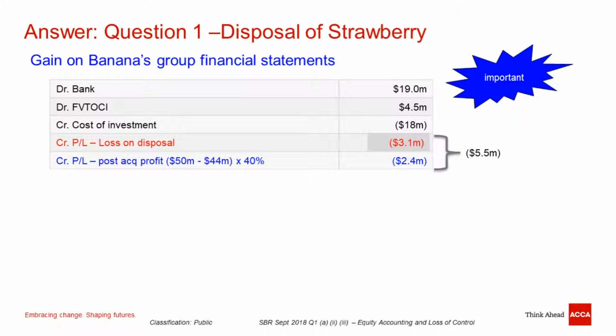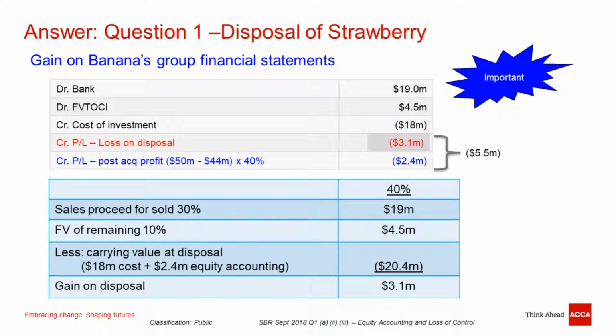But of course, in order to gain more marks, I also would like to show the calculation here. Now, the 40% shareholding, how should I sell it? 30% I sold, and immediately I pocket cash 19, and the remaining 10% I haven't sold, but if I sell it, I'm able to get 4.5. So this is the asset: one I already received, the other receivable should I want to sell it. And less the carrying value at the time of disposal, which is equal to the cost 18 million plus the share of profit 2.4. This 20.4 is actually the answer in part 1. So the total gain on disposal this time is 3.1.